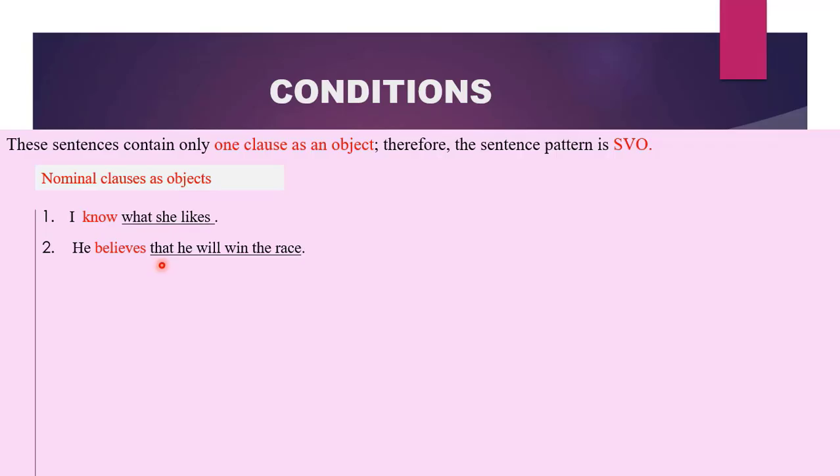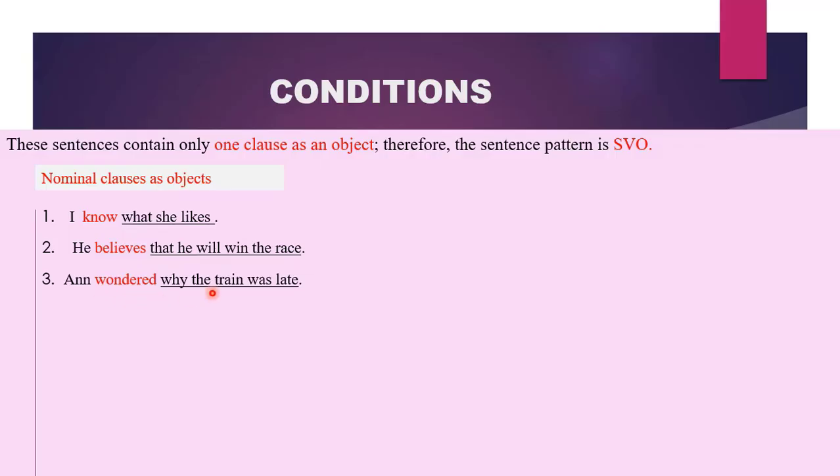He believes that he will win the race. What does he believe? Whatever you say will be your object because it will suffer from the action believe. So what does he believe? He believes that he will win the race. You can replace this with it. He believes it. Therefore, the whole of this is functioning as our object, and it is a that clause.